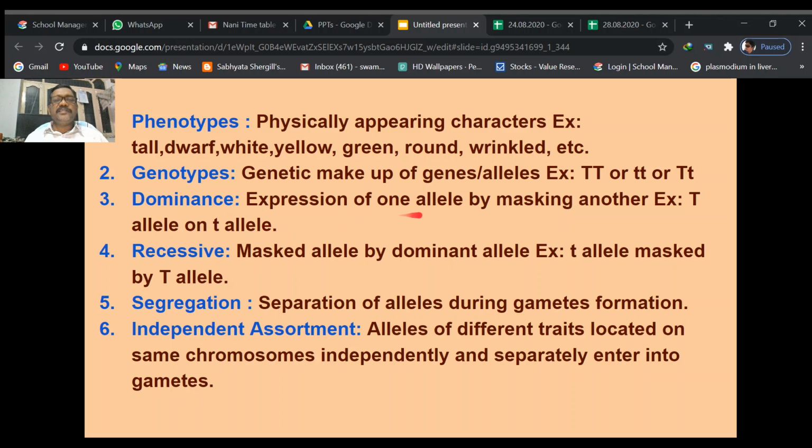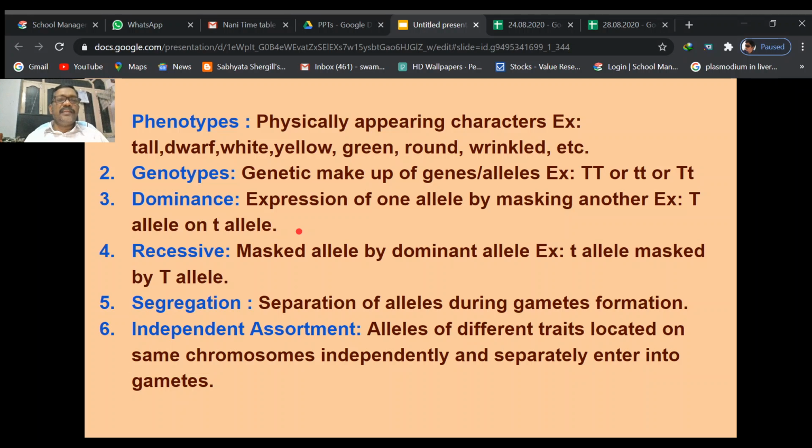So dominance is the expression of one allele by masking another. For example, the capital T allele is expressed by masking the small t allele. Here the capital T allele is the dominant allele, which can mask the small t allele.